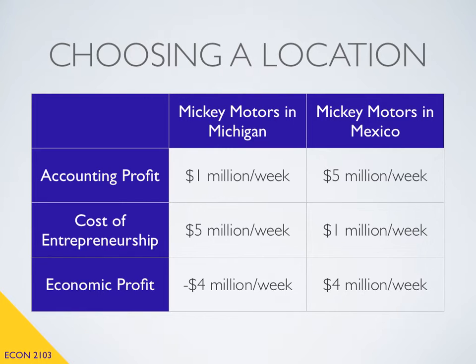Not surprisingly, since firms decide where they're going to operate by trying to maximize their profits, this firm will choose to operate in Mexico. Now notice, of the two options, there's only one, and there can only be one, that generates a positive economic profit. In this case, it's to operate in Mexico.